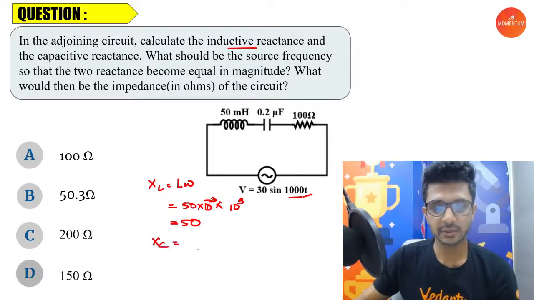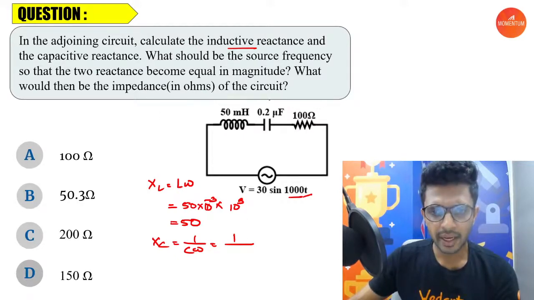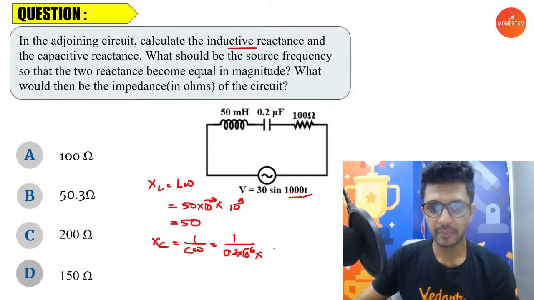Now XC, that is 1 by C omega. What is the value for capacitance? That is 0.2 into 10 power minus 6, into omega, which is 1000, so this will be converted as 10 power minus 3. It goes up as 10 power 3 divided by 0.2.